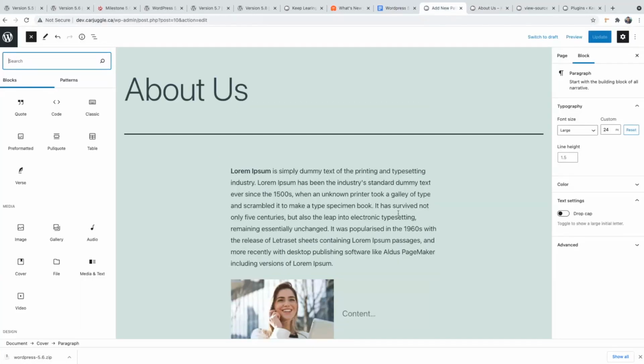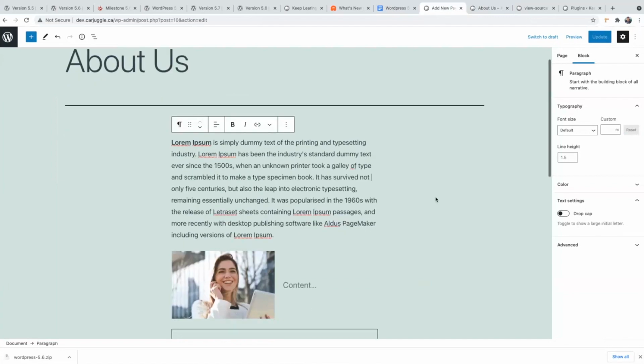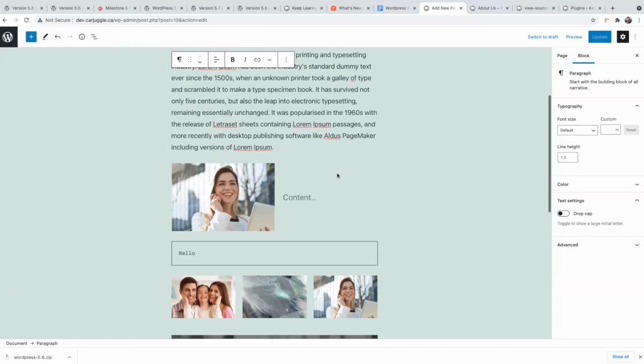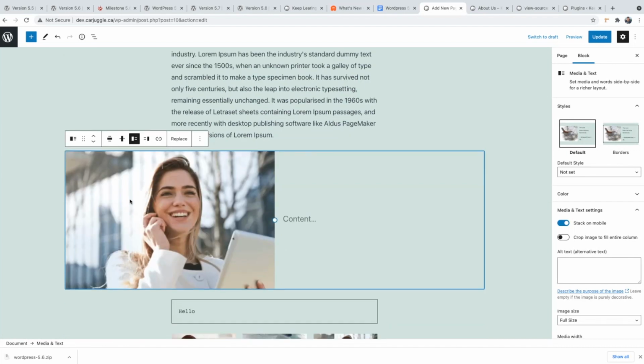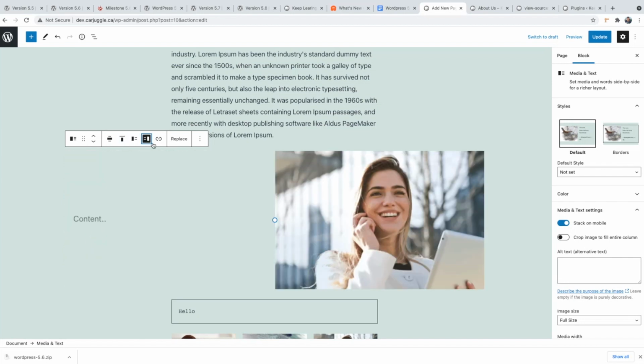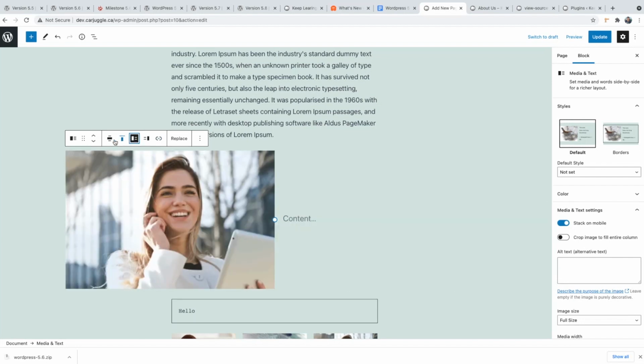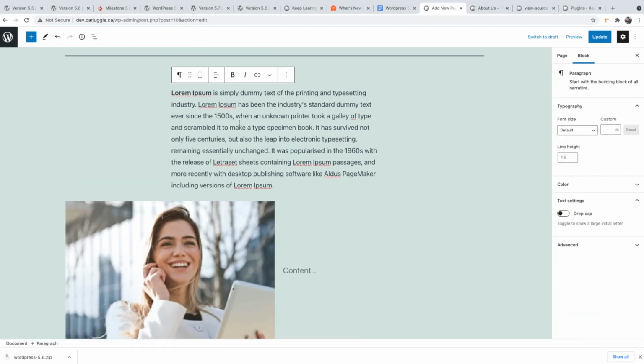So we can do many other things, so let me do something here. Are you getting it? We can change the width from here, align middle, right, center. So alignment is also there. Before, we were using a custom div, so there is no need for a custom div now.